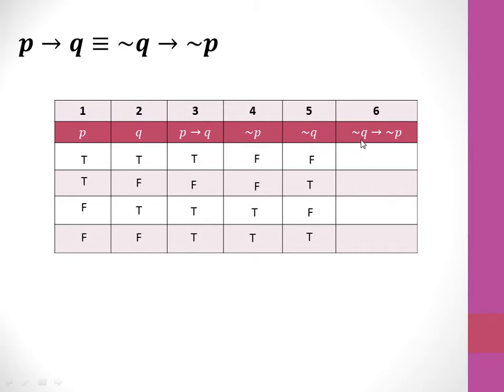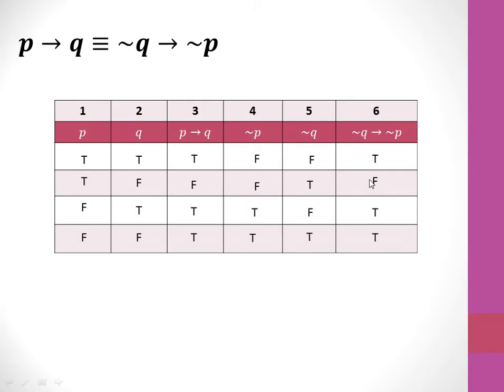Okay. And the last column is negation Q implies negation P. See carefully, negation Q implies negation P. Column number 5 implies column number 4. So F implies F is T. Then T implies F is F. Then F implies T is T. And the last one, T implies T is T.